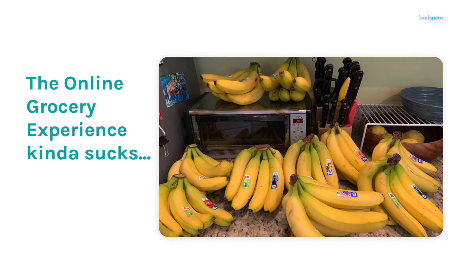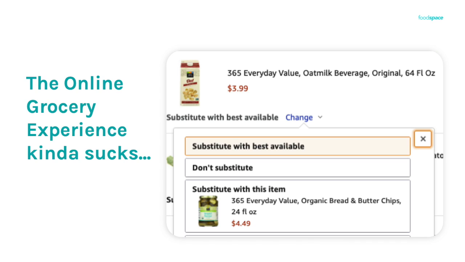So, I don't know if anybody's experienced this before, but online grocery kind of sucks. You're trying to buy maybe, let's say, 10 bananas, you get 10 bunches of bananas. There's a disconnect. There's something going on there, and it's hard to understand that. The next piece is, we like to give this example where I was actually shopping for an oatmeal drink for my latte and pickle juice was instead substituted. There's a disconnect. Are we trying to look for a pickle juice latte or something along those lines? It doesn't really make sense what's going on. But again, there's a problem there.